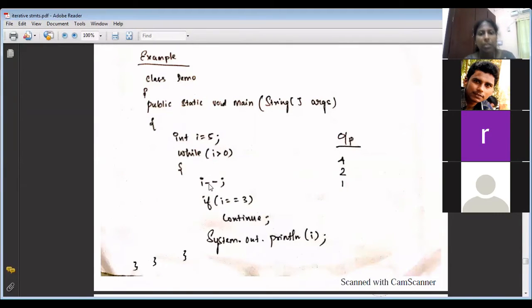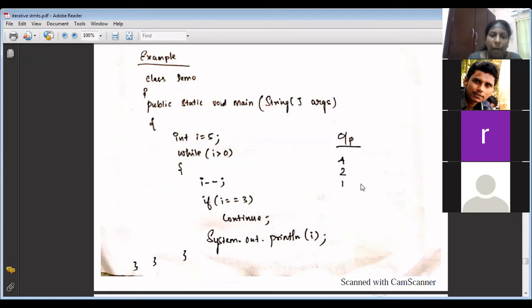Now it is 3, isn't it? 3 minus minus becomes 2. 2 equal to 3 is false, so it will print 2. Similarly, then i is 2. Then it will come here, 2 greater than 0. i minus minus means 1. 1 equal to 3 is false, so System.out.println prints 1. Then 1 greater than 0, true, right? i minus minus, 0. 0 equal to 3 is false. So it will come and print 0.